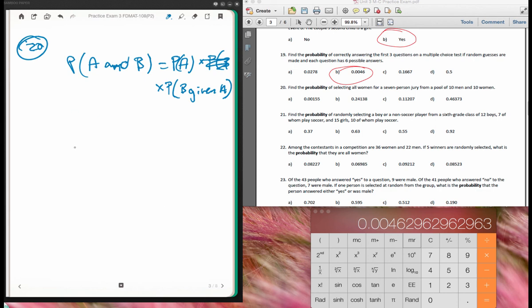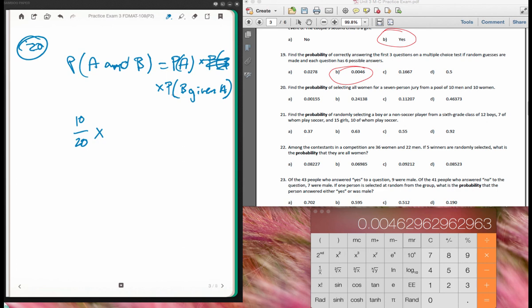Okay? And so now we can actually do this calculation. So, the probability of A happening, in this case, let's see, we have 10 men, 10 women, so there's a total of 20. Okay, so the probability that a selected person is a woman is 10 out of 20. Okay, so that's the first one, P of A.